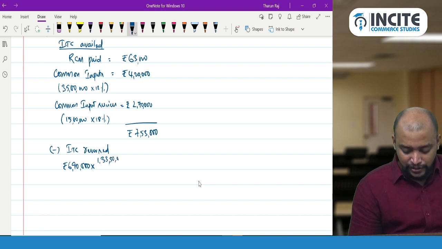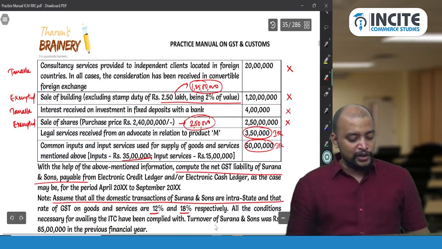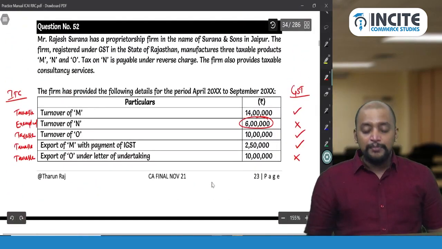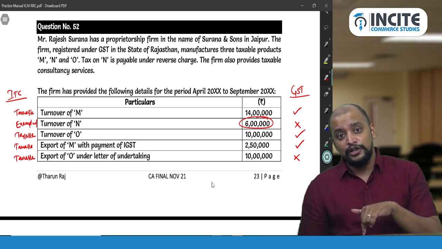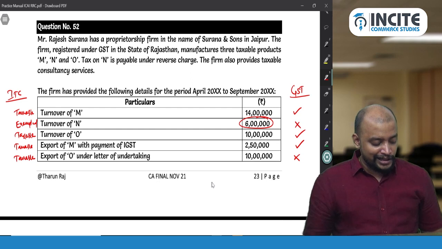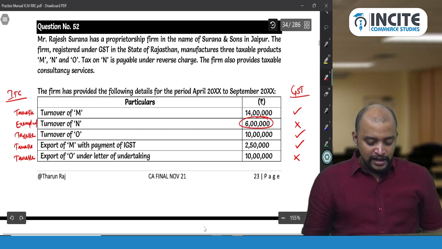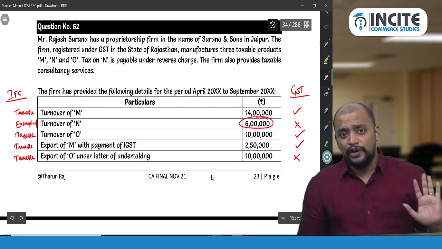lakh 50,000 divided by total turnover. What is the total turnover? Everything should be taken. Be careful, numerator whatever you have taken as value of exempted, that only should come in denominator, don't take something else, okay. So already you took 1 crore 33 lakh 50,000 as exempted, just taxable, if you add, that is sufficient.